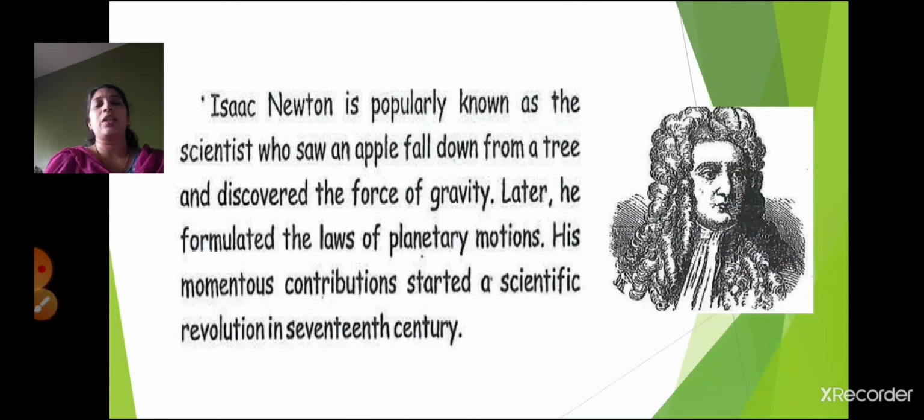One day Newton was sitting below the apple tree and he saw the apple falling down. He discovered that this apple is falling down because of the force of gravity. He also formulated various laws of planetary motions, and he has given a lot of contribution to the scientific revolution.